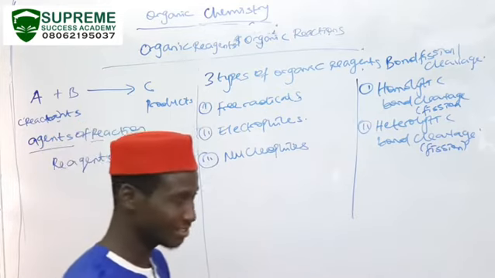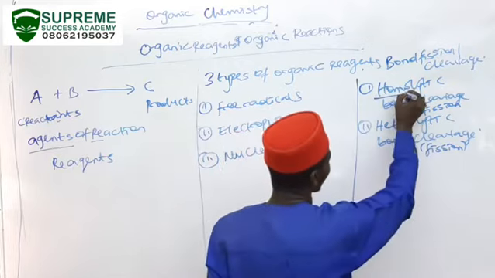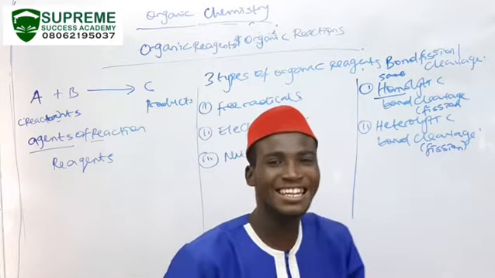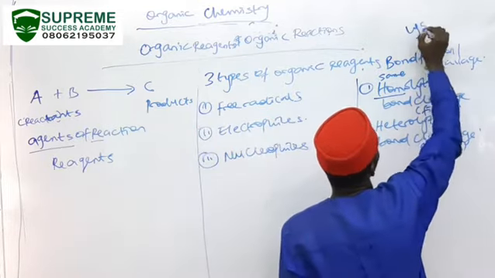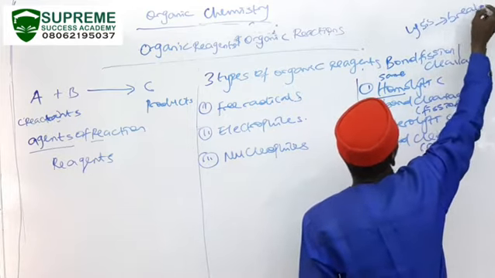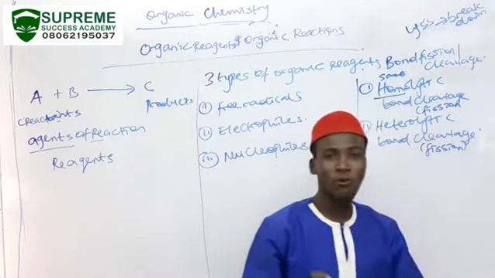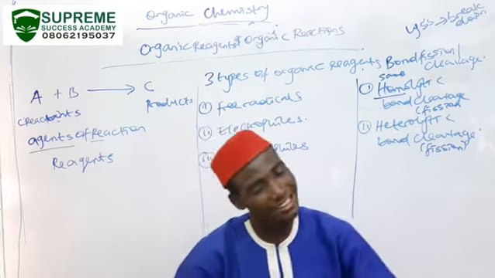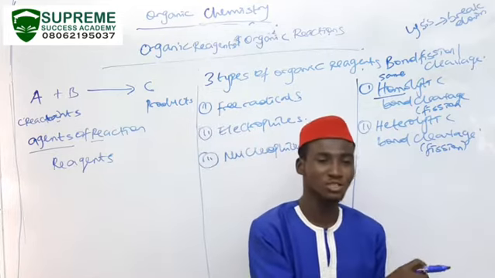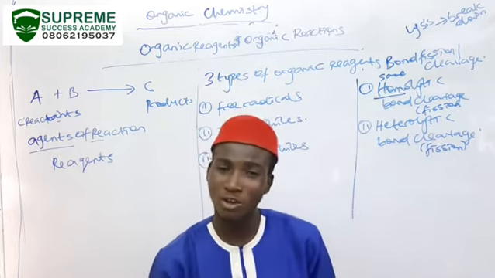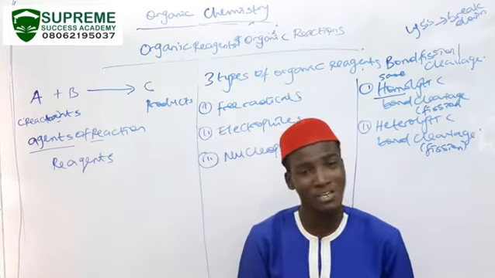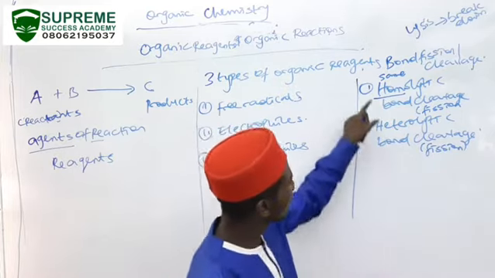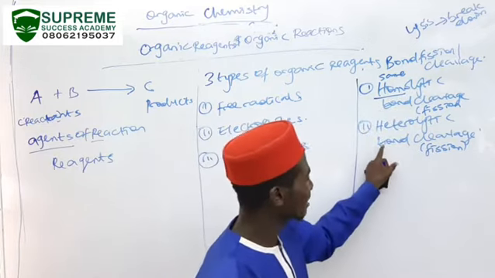So what is homolytic? Let's look at the breakdown of the two words. We have homo, which means same, and we have lytic. Whenever you hear the word lytic, it comes from the word lysis, L-Y-S-I-S, which means to break down. Photolysis means the use of light to break down. Heterolysis: hetero means dissimilar, lysis means to break down. Hemolysis: hemo refers to red blood cells, and lysis means to break down. Applying that concept, we have homolytic bond cleavage and heterolytic bond cleavage.